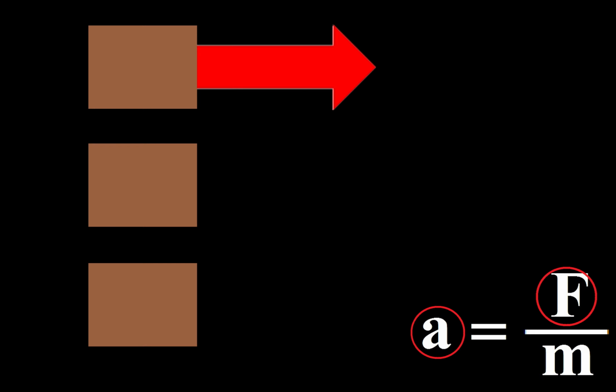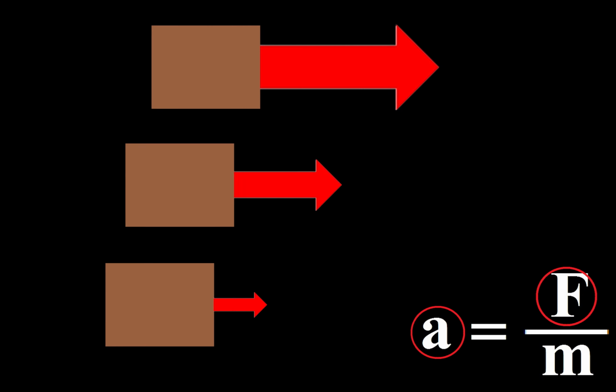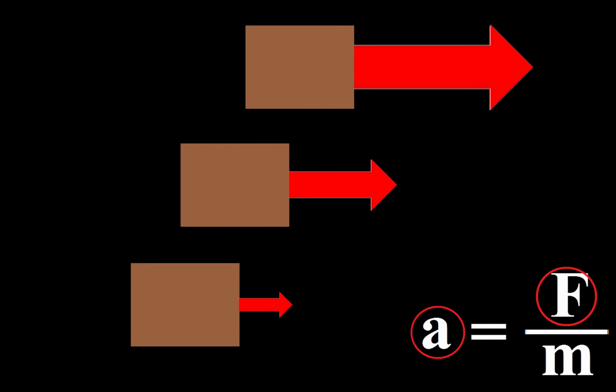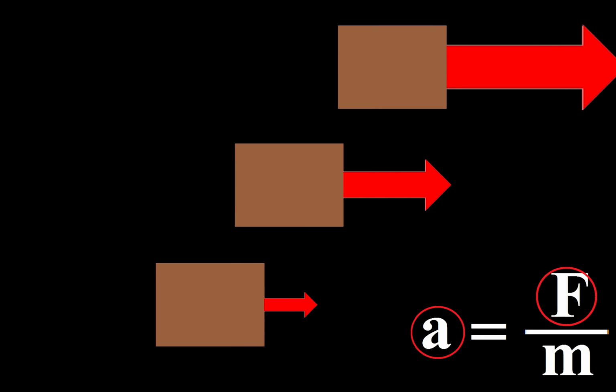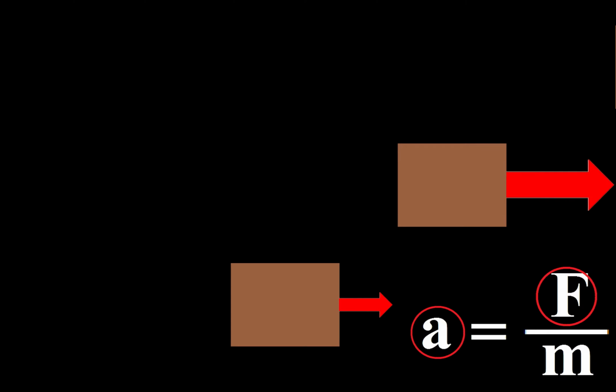Now, let's vary the force and the acceleration. Let's have different objects with the same mass, but they are pulled by different amounts of force. In this case, the bigger the force, the higher the acceleration. In other words, the stronger, the faster.